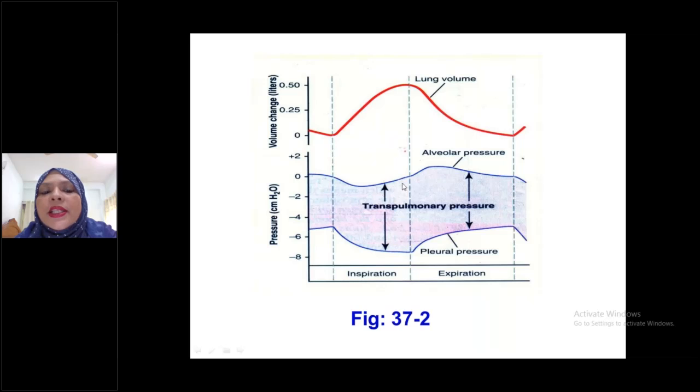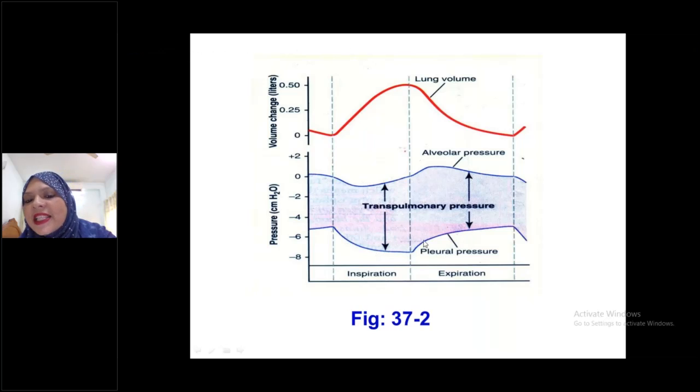See, during expiration, where will the intra-alveolar pressure go from -1? To +1 centimeter of water. Now here is written transpulmonary pressure. What do you mean by transpulmonary pressure? You have to draw this. See here, in between, that is a pressure. It is the pressure difference between intrapleural pressure and intra-alveolar pressure.